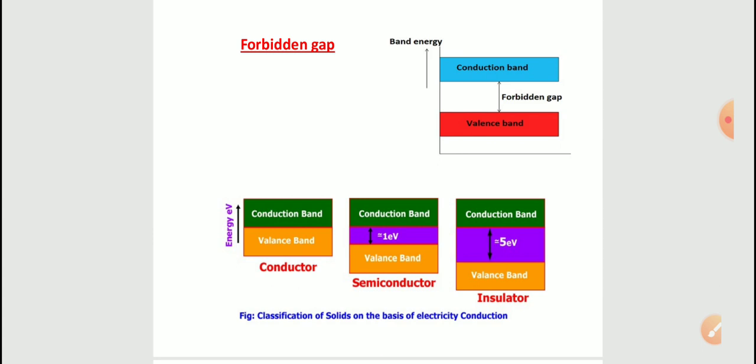And in solids, electrons cannot stay in the forbidden gap because there is no allowed energy state in this region. So the forbidden gap is the major factor for determining the electrical conductivity of the solid. And as I said, 1 electron volt is nothing but 1.6 × 10^-19 joules. Using 1.6 × 10^-19 joules for the energy gap is difficult. That's why for simplicity we will use electron volts here.